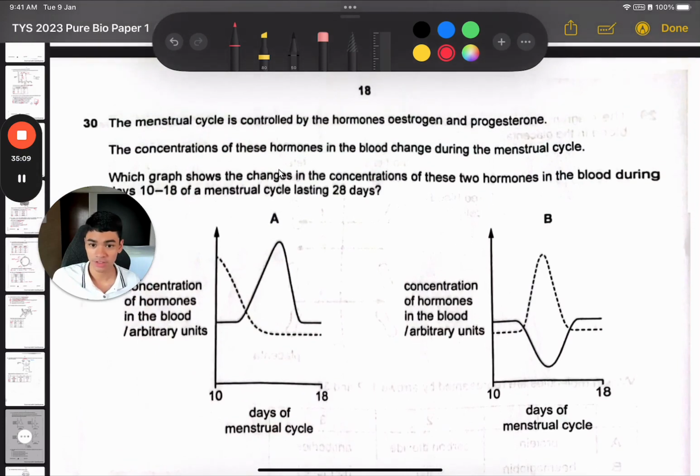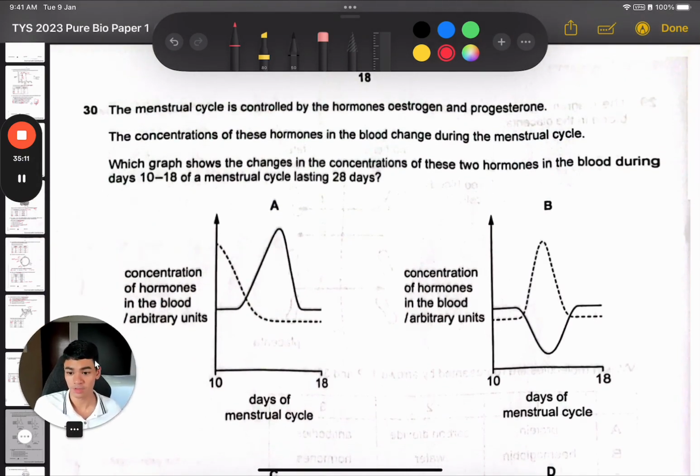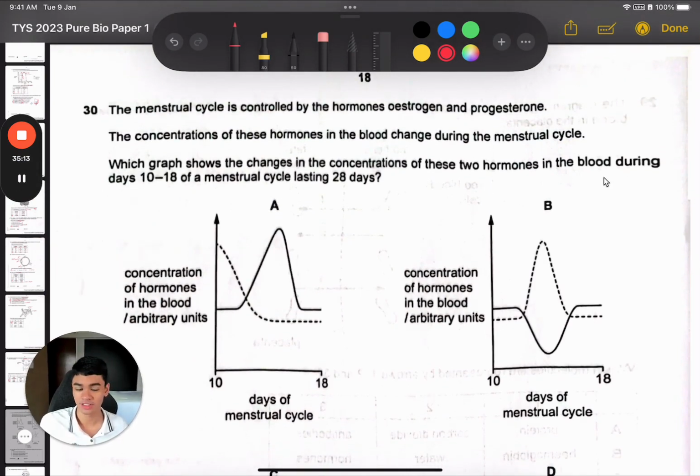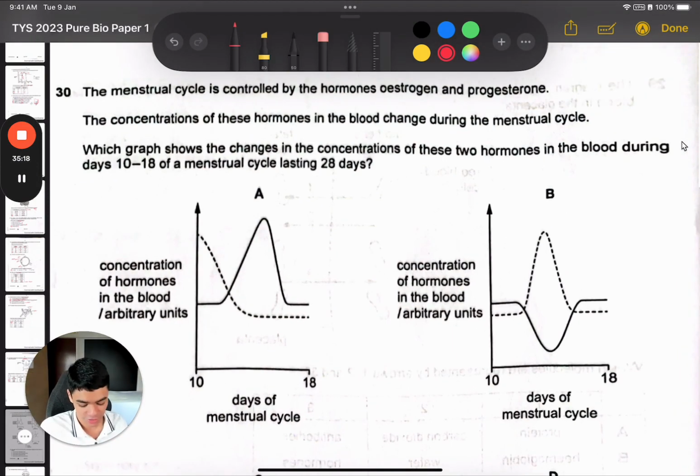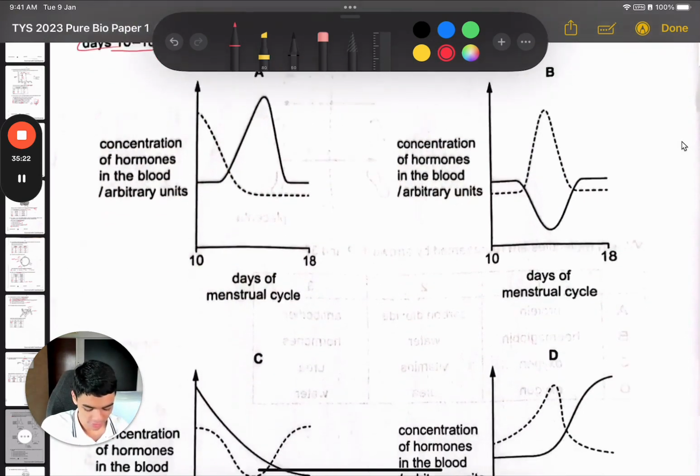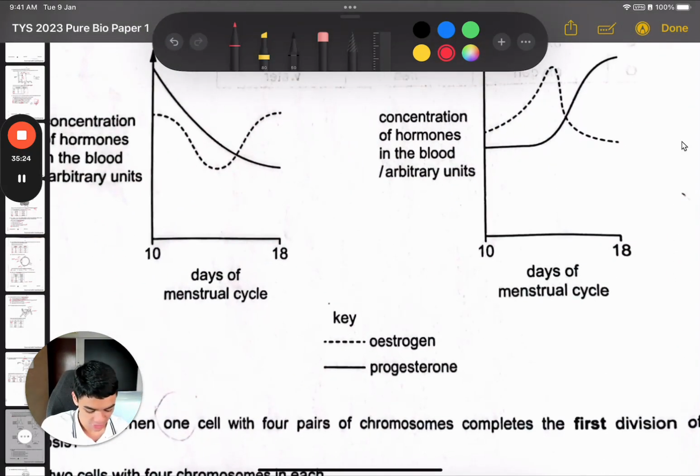Okay, here is question 30, and it's actually a repeated TYS question. So if you did your TYS practice, then 3 marks kind of. They are asking you which graph shows days 10 to 18 of a menstrual cycle. So what are the dotted and solid lines? Estrogen is the dotted line, and the solid line is progesterone.